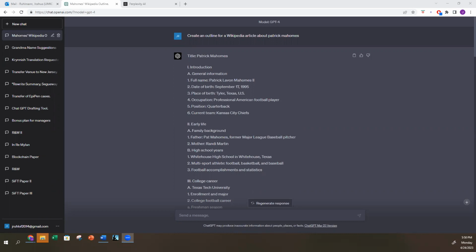First step is you're going to create an outline for your paper. If your paper aims to make a specific point or analyze a topic, draft the outline yourself and then upload it into ChatGPT as a reference. For a paper that is a general description or explanation of a topic, prompt ChatGPT to create an outline for you. As you can see, I've done that myself here. I asked it to create an outline about Patrick Mahomes, and it did so pretty well.